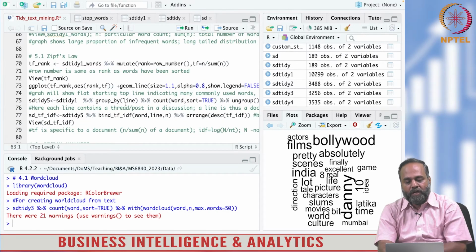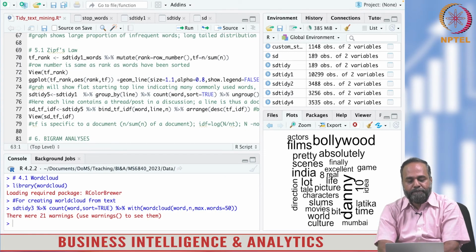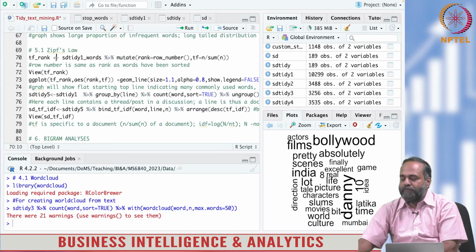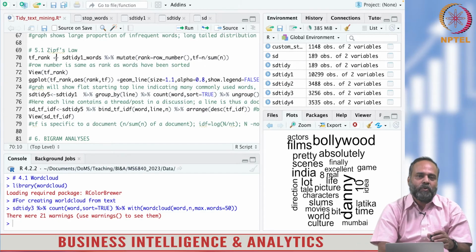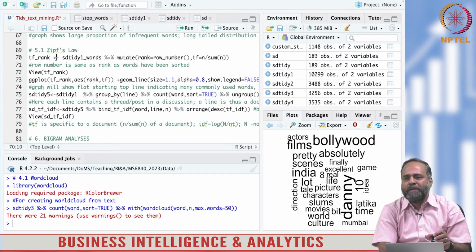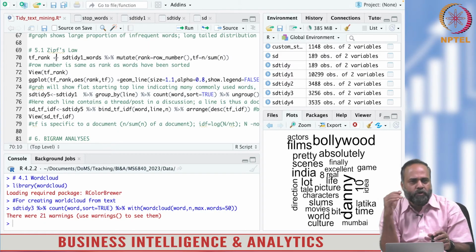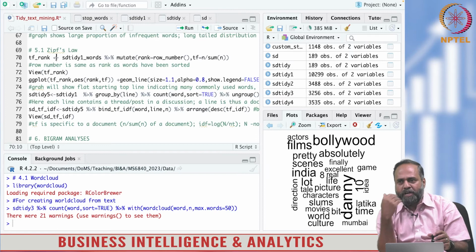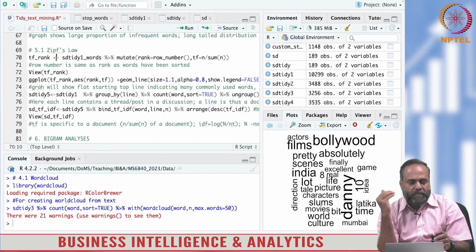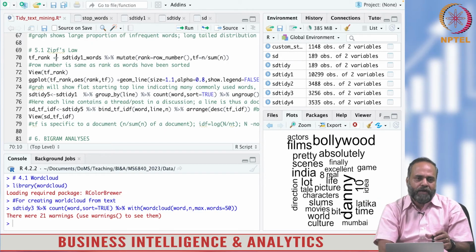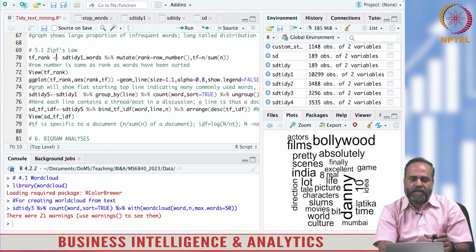Zipf's law is explained in Silge's textbook. Essentially, if you look at a corpus as a whole, there will be a lot of unimportant words. Any book or any collection of documents will have a lot of unimportant words like the, this, that, and so on.